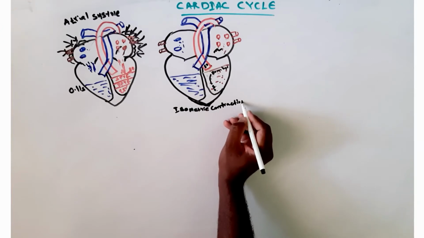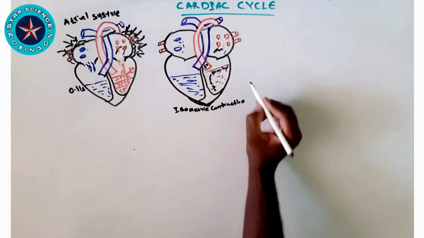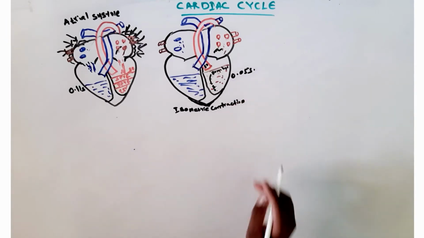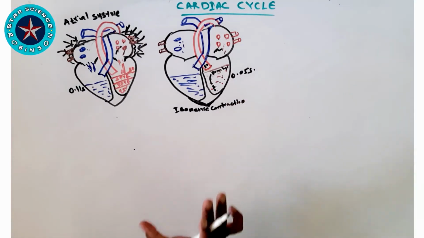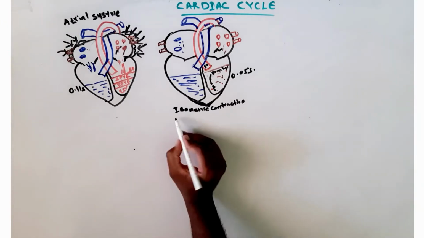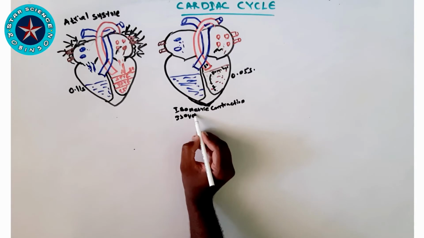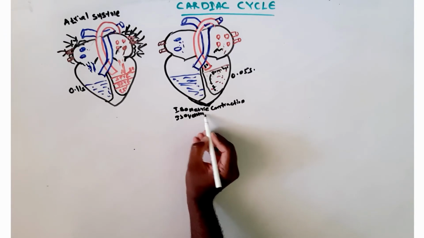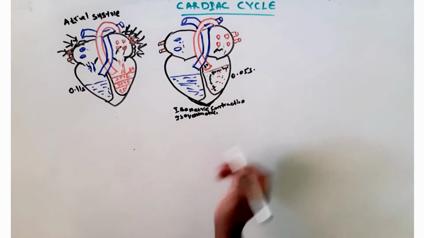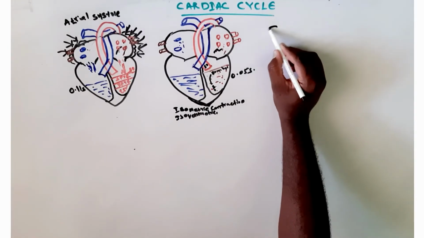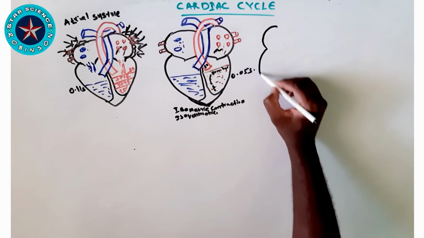So in this phase we can see every chamber is individual, so it is isometric contraction. This is the first phase of ventricular contraction. It lasts about 0.05 seconds, and we call it the isovolumetric contraction phase. In this phase we can see the atrium is in diastole and the ventricle is in contraction.